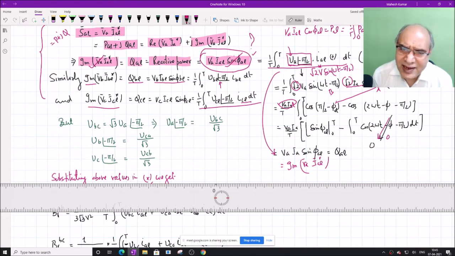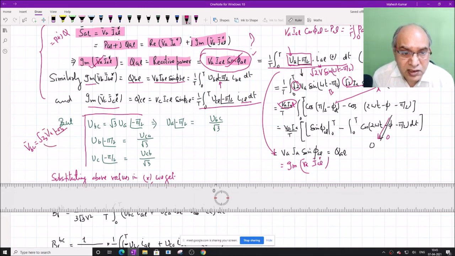But it still looks very hard to express in minus pi by 2. So we will further express in terms of the line to line voltage. Earlier we have proved that line to line voltage can be related to the phase voltage. And what is that? BBC, for example, is equal to root 3 into BA angle of minus pi by 2. If you do the phasor analysis, you can find out that BBC is nothing but root 3 of BA angle of minus pi by 2.